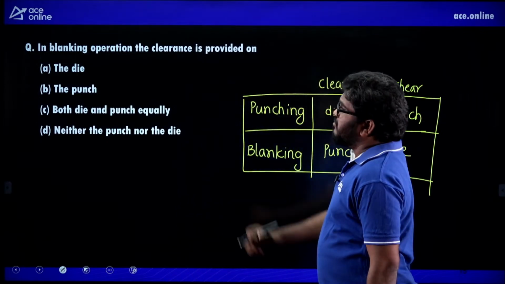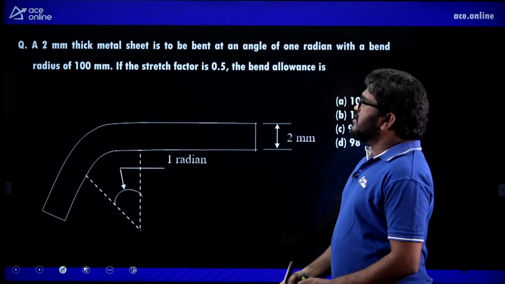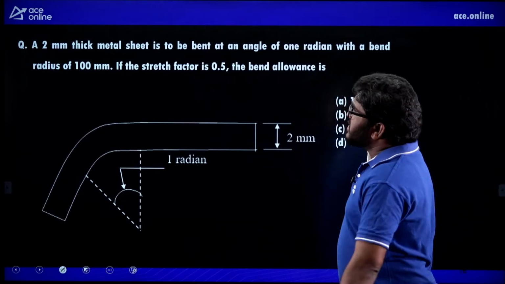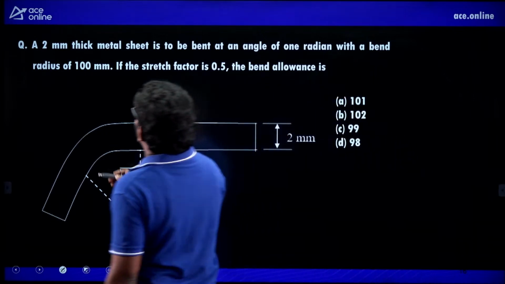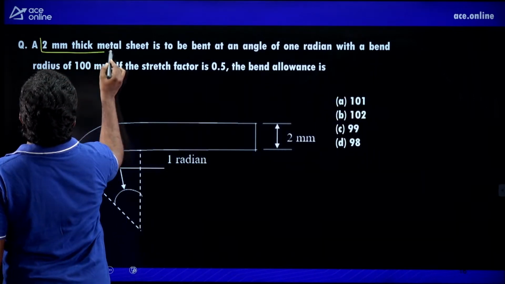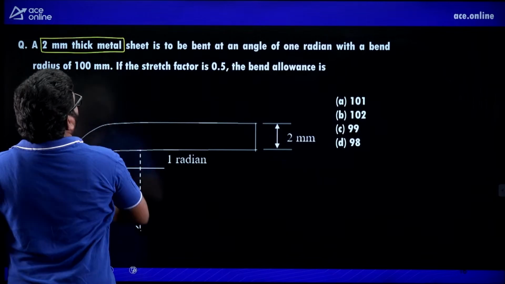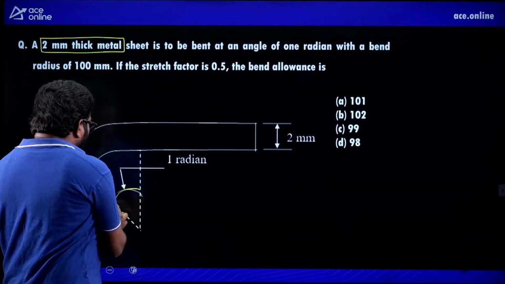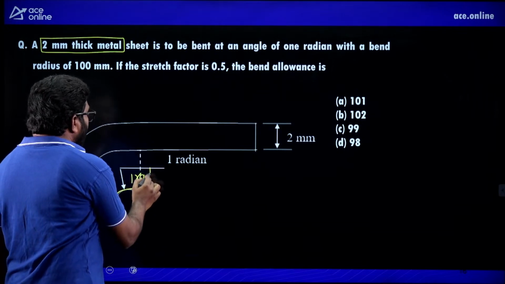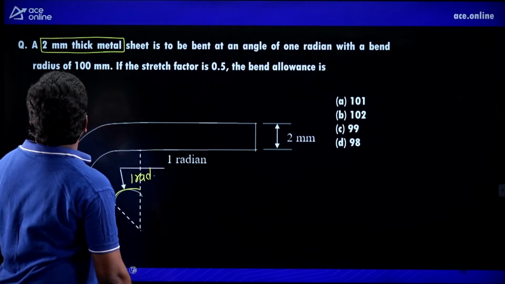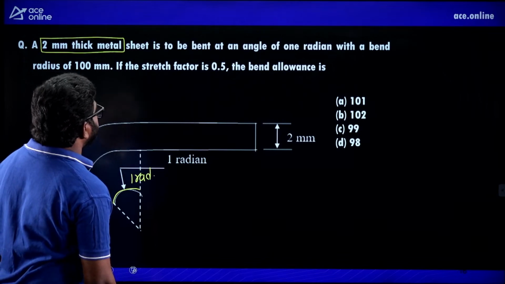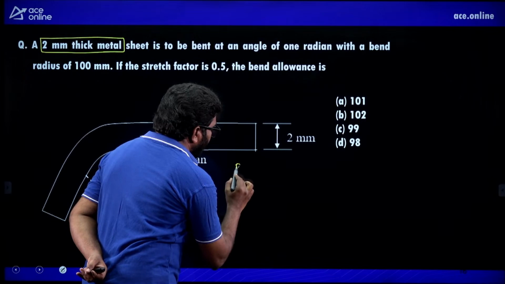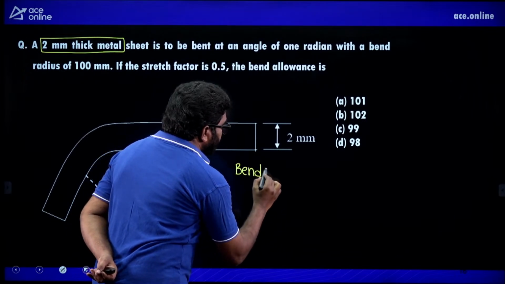Now next point. This is another question from bending, frequently they'll ask. A 2 mm thick metal sheet is to be bent at an angle of 1 radian with a bend radius of 100 mm. If the stretch factor is 0.5, the bend allowance, listen carefully,